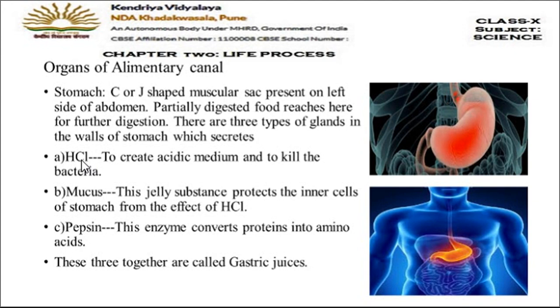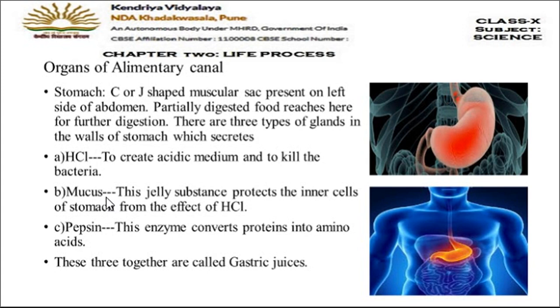And the second function of HCl is to kill the bacteria or the germs which are present in the food. Now, the next substance which is secreted by the walls of the stomach is mucus. Mucus is a jelly-like substance which protects the inner lining of the stomach from the effect of HCl. Now, HCl is an acid. It can damage the other cells of the stomach. So, who is going to protect the other cells of the stomach? Mucus is the substance which will protect the inner lining of the stomach from the effect of the acid.